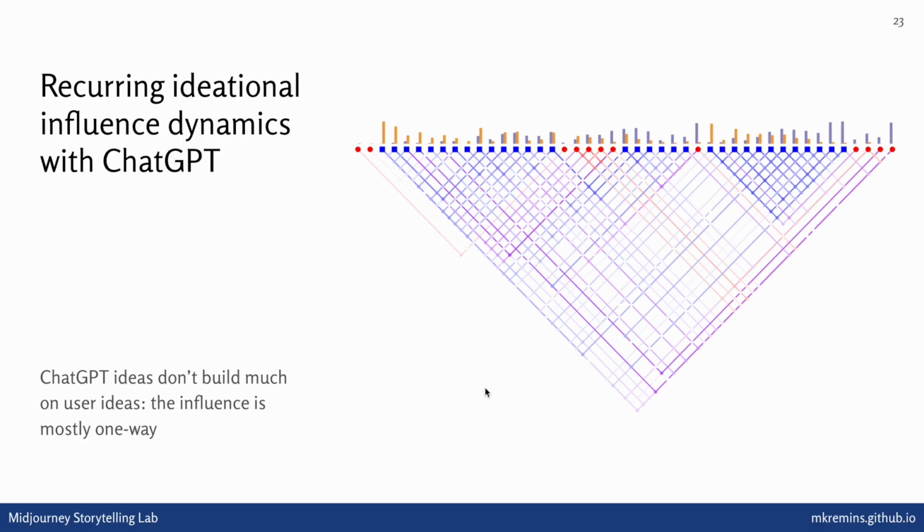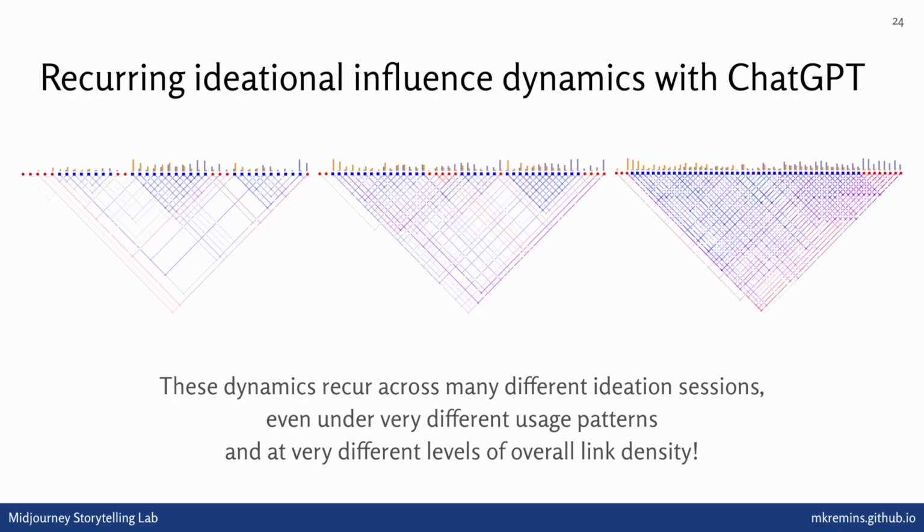saying out loud during the study things that they're frustrated with or things that they'd like to change about the ChatGPT output, but not re-encoding it into the conversation. They don't actually type it into the computer, so there's no way for the machine to adapt to this additional feedback they'd like to give it. We think this is really interesting and suggests a really big problem with the chatbot interaction in these kinds of ideation contexts. And of course, these dynamics recur across lots of different ideation sessions.